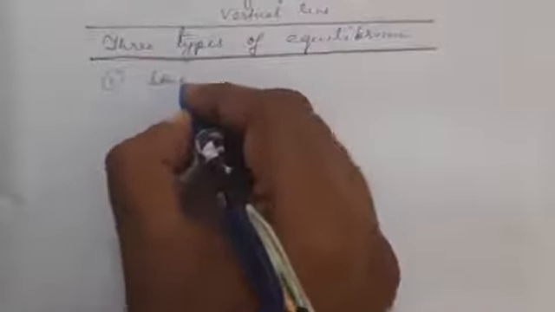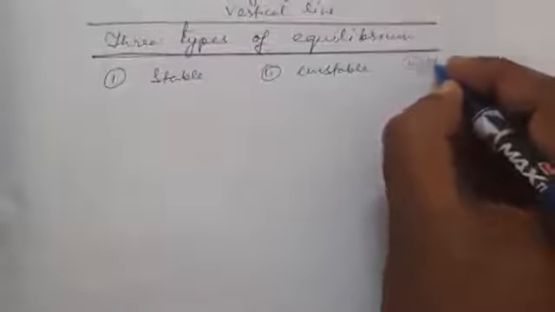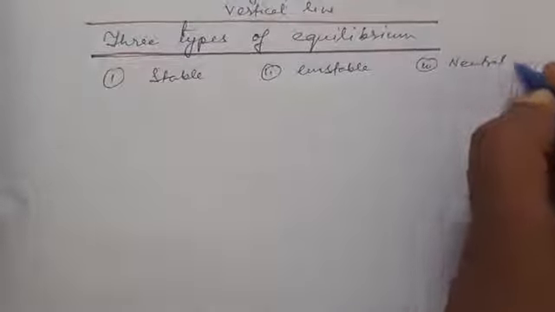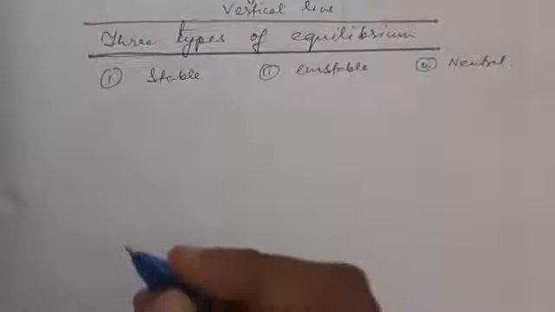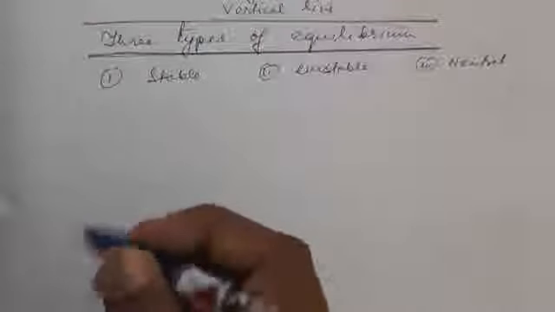Now we are going to discuss three types of equilibrium. First is stable equilibrium, second is unstable equilibrium, and third is neutral equilibrium. We are going to discuss all three for the case of flotation of a body, but before that, we have to understand the meaning of these three terms.